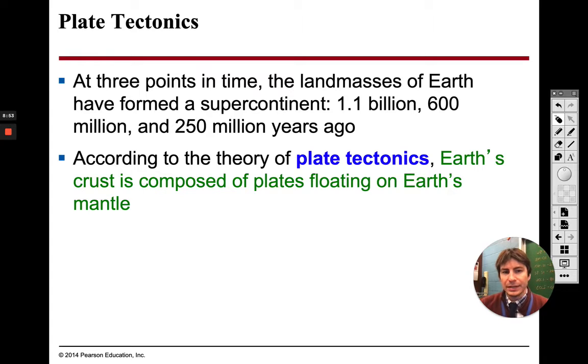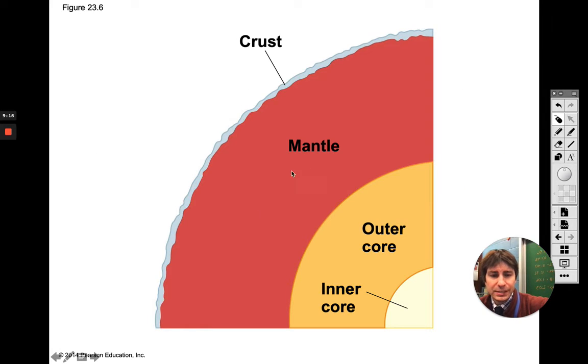So there's different plates under the earth and on the earth, okay? And we were once one big supercontinent called Pangea, and we'll talk about Pangea a little bit more later. But there are plates floating on Earth's mantle, and these change over time. So in this area right here, there's different plates.